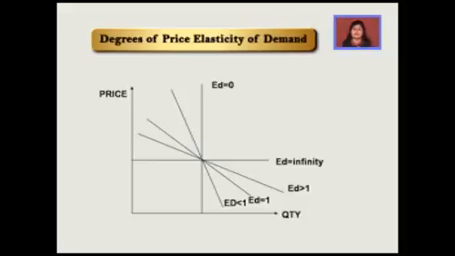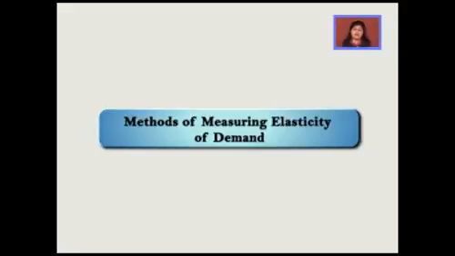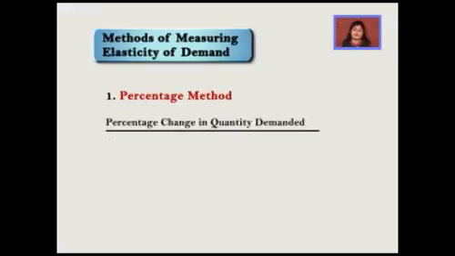अब डिफरेंट सेट ऑफ इकोनॉमिस्ट्स ने डिफरेंट मेथड्स हमें दिए हैं इसको मेजर करने के लिए. जो फर्स्ट मेथड हम पढ़ेंगे, दैट इज़ परसेंटेज मेथड, विच इज़ वेरी सिंपल. वी सिंपली कैलकुलेट द परसेंटेज चेंज इन क्वांटिटी डिमांडेड and we divide it by the percentage change in price. So, in the next section, we will also be dealing with some numericals of how to calculate elasticity of demand by percentage method. So, it will be explained in the next section.